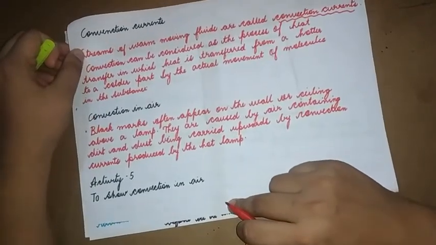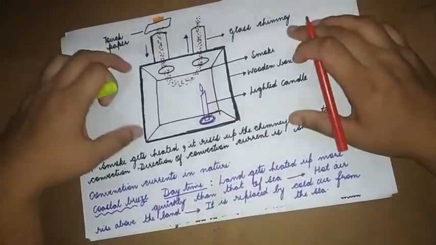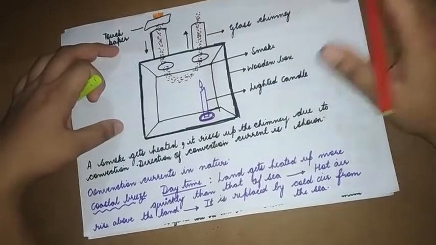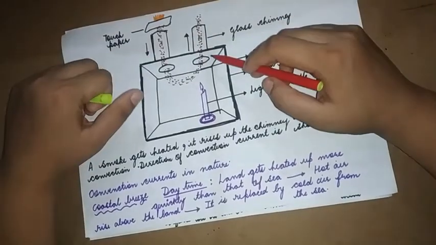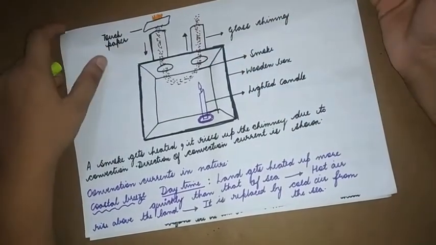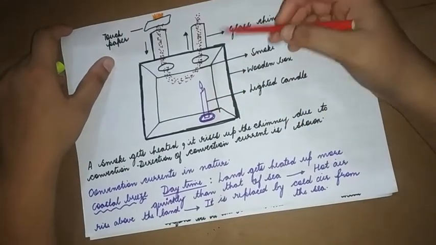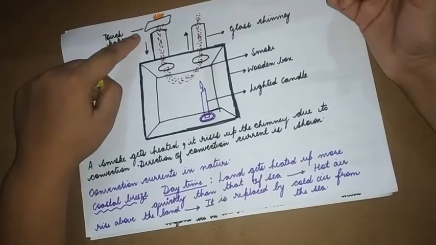Next, activity 5 to show convection in air. Here we take a wooden box and attach two glass chimneys right above it. A lighted candle is placed below one of the chimneys, and there is a paper.